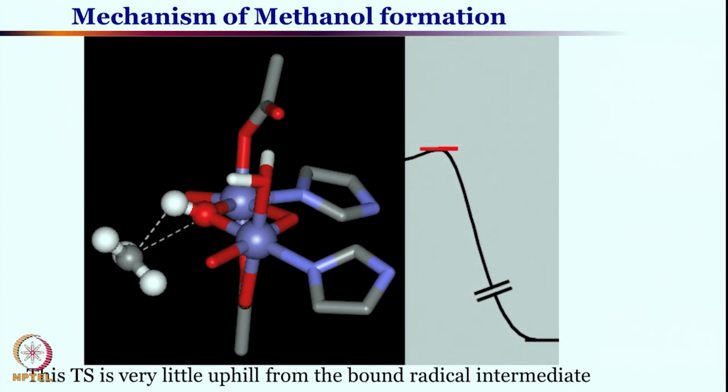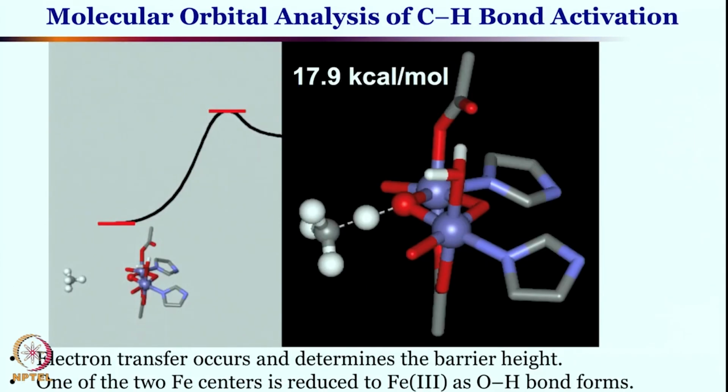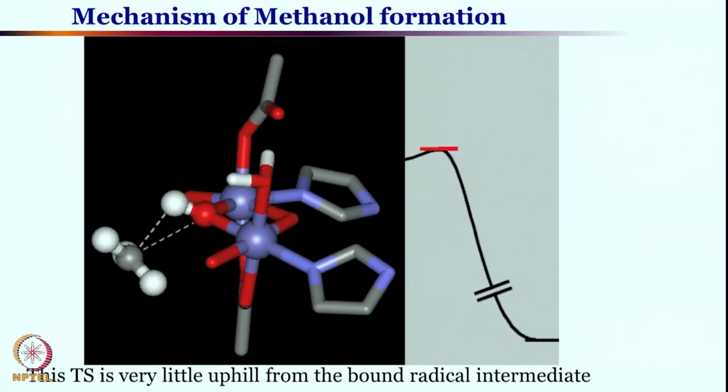So these are the two transition states. Once again, this is the first C-H breaking, O-H bond formation transition state, which is the most demanding step, and this transition state is not that demanding, it is rather easy to form, rather less energy demanding, where OH rebounds with the CH3 radical.